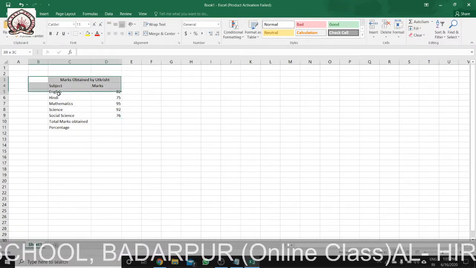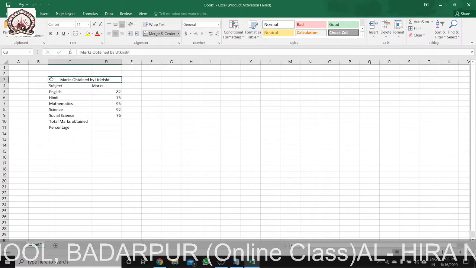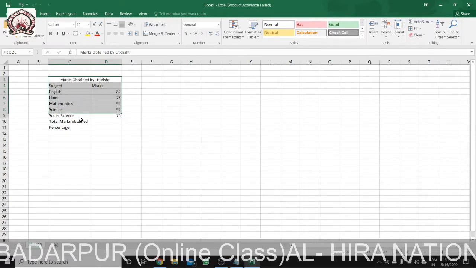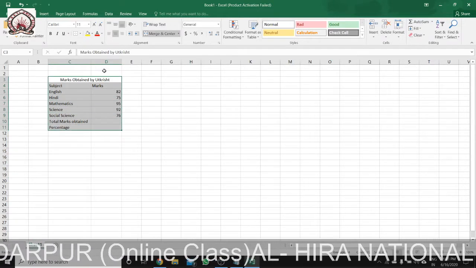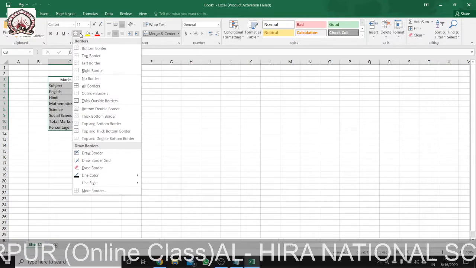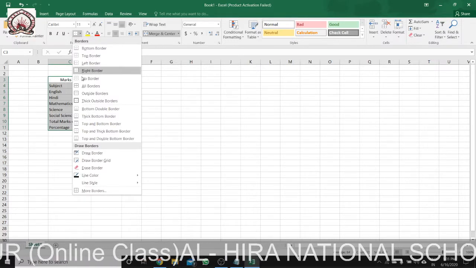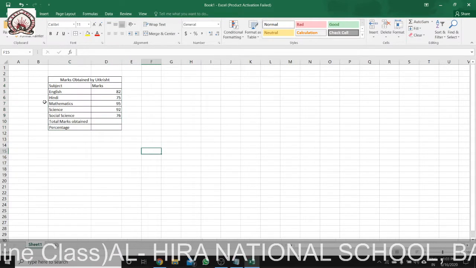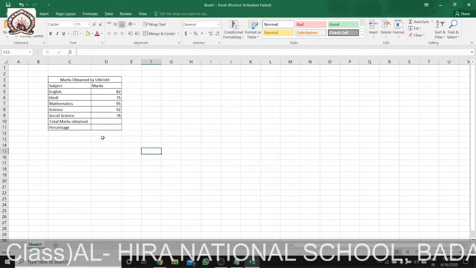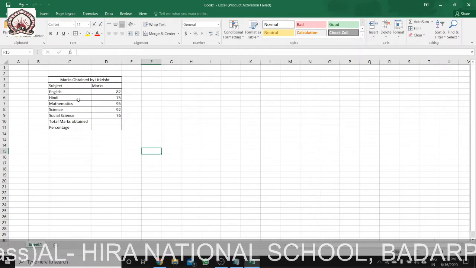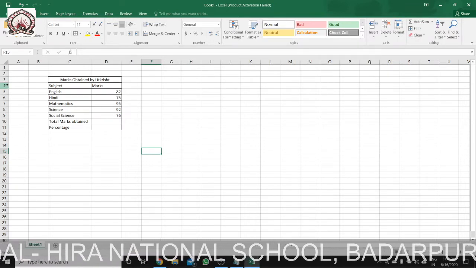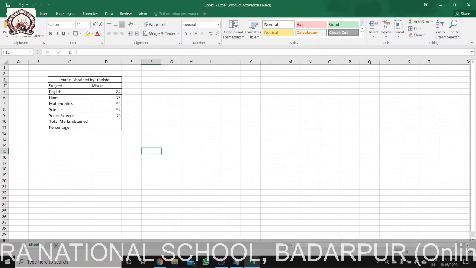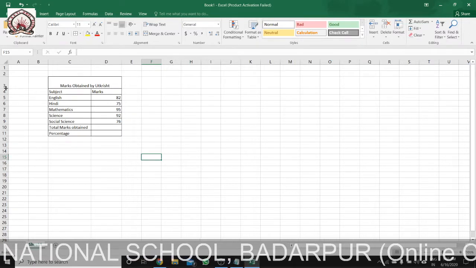Before that, let me insert this inside a table format. Select it, and then you can use all borders, so it will come like this. You can see a table format has come. If you want to increase the font size, you can increase it there. Select it and drag it down. You can see it has become bigger.